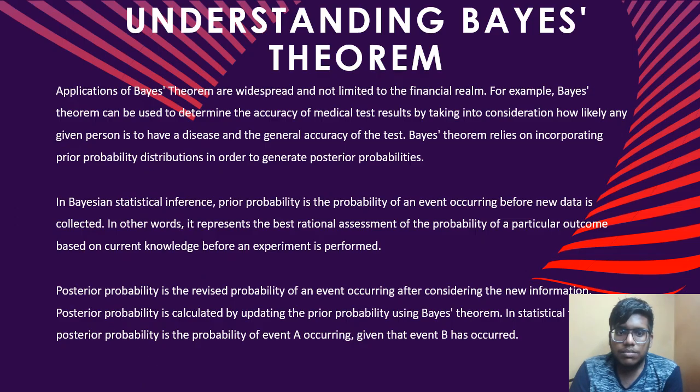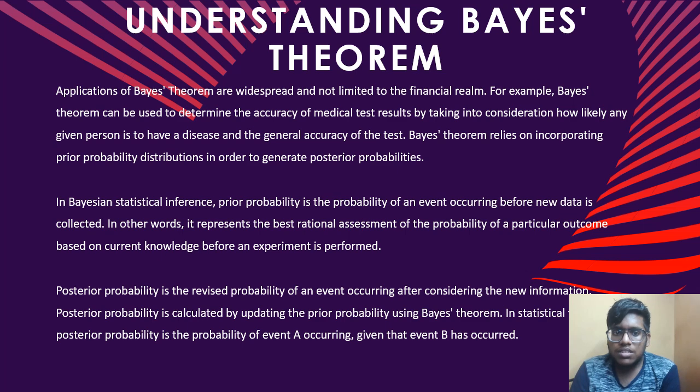Understanding Bayes' theorem. Applications of Bayes' theorem are widespread and not limited to the financial realm. For example, Bayes' theorem can be used to determine the accuracy of medical test results by taking into consideration how likely any given person is to have a disease and the general accuracy of the test. Bayes' theorem relies on incorporating prior probability distributions in order to generate posterior probabilities.